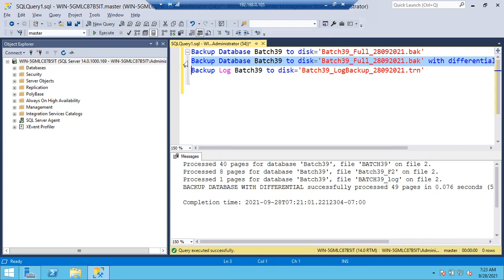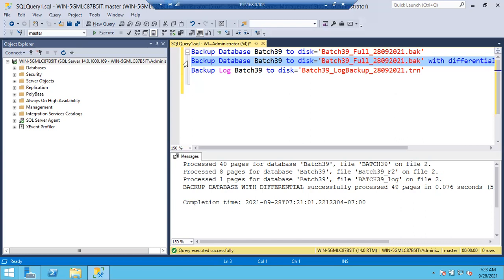Why? Because in the full recovery model, the log file won't be truncated automatically, right? That is the main principle. So we have to truncate it manually. There are a lot of ways to truncate, by taking log backup and by different ways. Sometimes you can see active backup, active restore, active transactions.